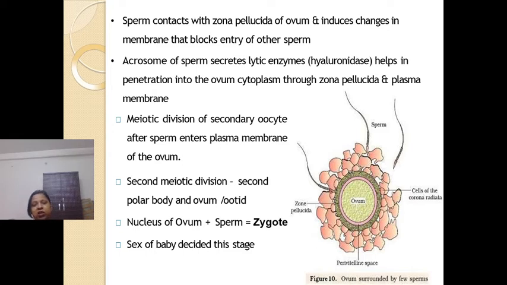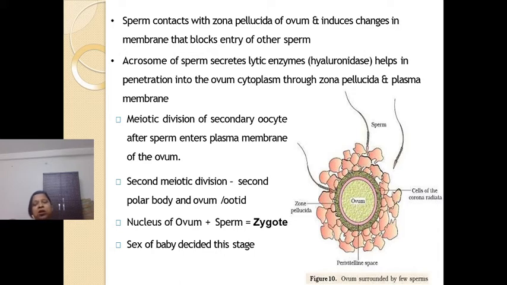After the sperm enters the ovum, the completion of metaphase 2 is triggered. Again it is an unequal division, in which the ovum, or ootid, is formed with almost all the cytoplasm, and a small second polar body is formed.